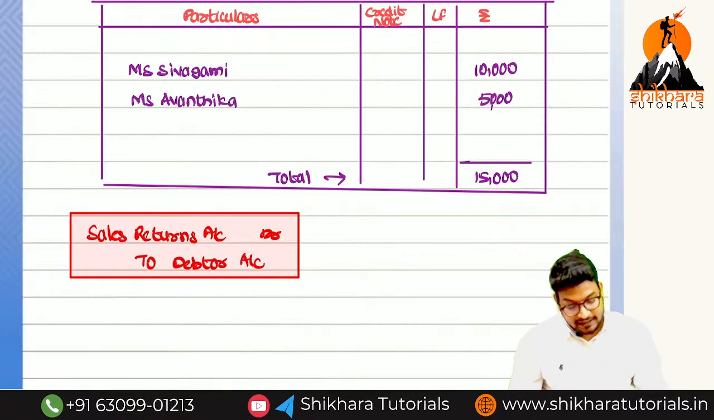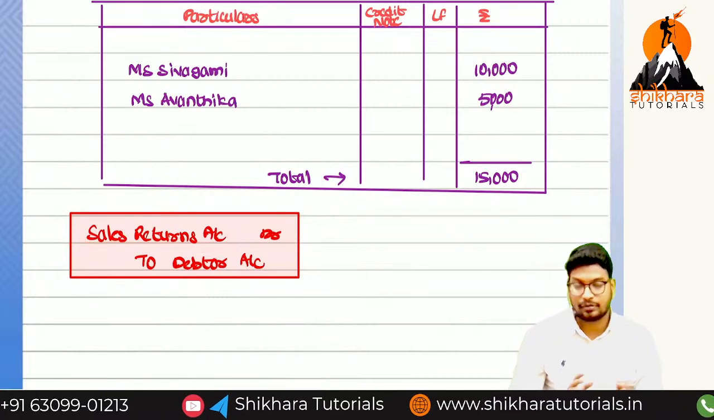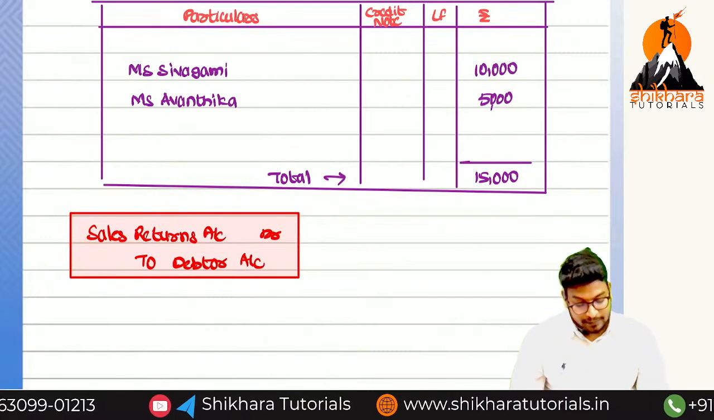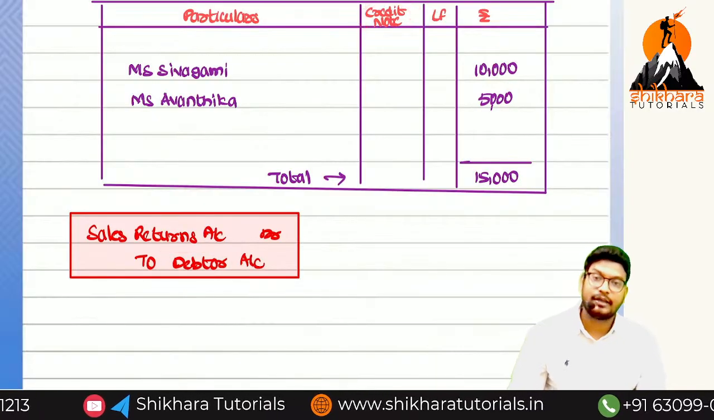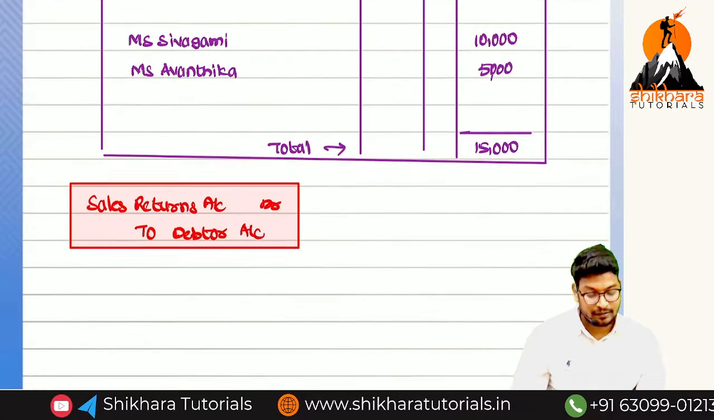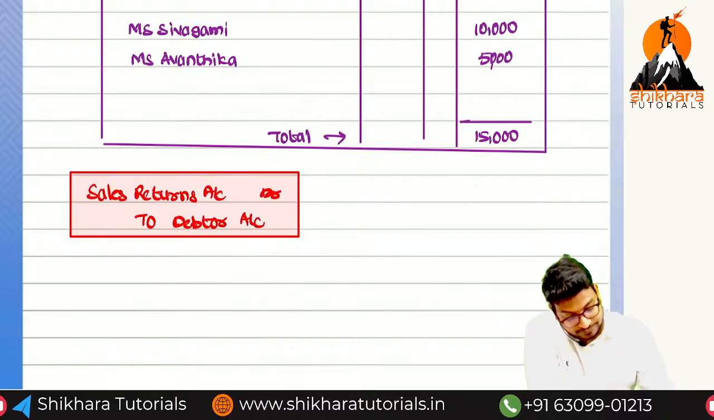Most of the people think, sir, sales returns is debited, so we have to use a debit note. We should not think like that. The party we are crediting, so that is the reason we have to issue the credit note. Now the total we need to transfer to which account?